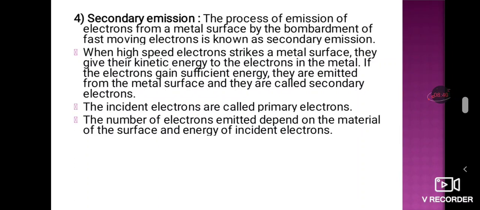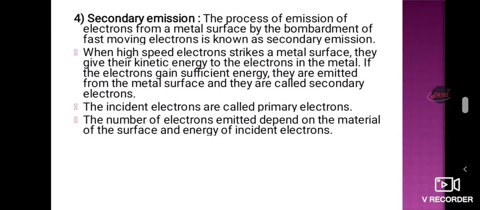And the number of electrons which are emitted depends upon the material of the surface and the energy of the incident electrons.